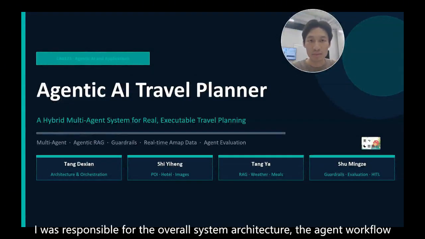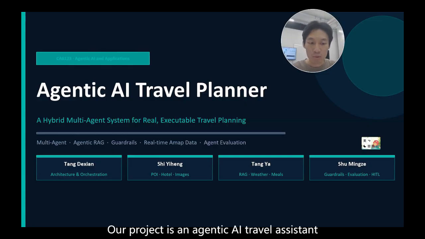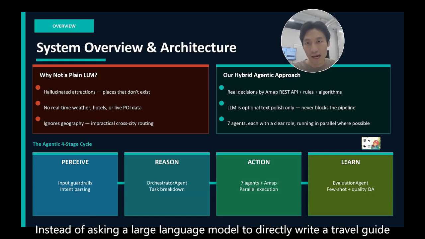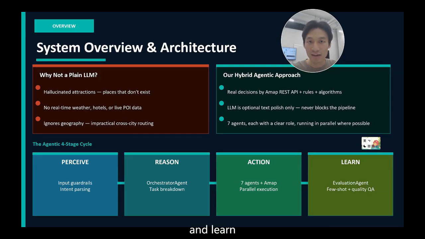I was responsible for the overall system architecture, the agent workflow, and the main orchestration logic of our travel planner. Our project is an agentic AI travel assistant. Instead of asking a large language model to directly write a travel guide, we divide the task into 4 stages: perceive, reason, action, and learn.